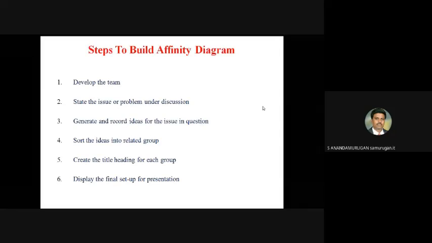Similarly, maybe 50% of people are on one side, 50% on the other side. We have to sort out the ideas. That forms into groups. Then put a heading for each group. Then display the presentation. These are the steps used for building the affinity diagram.